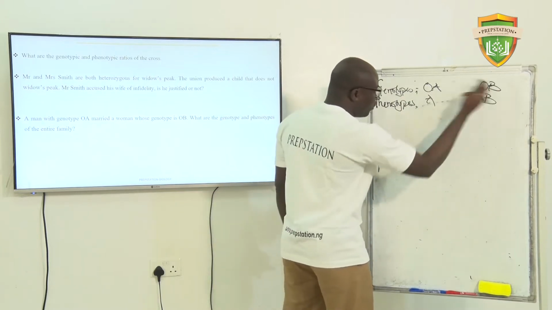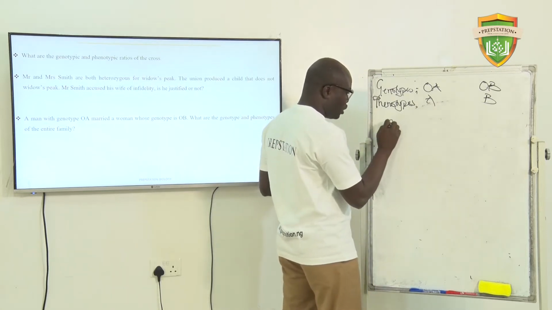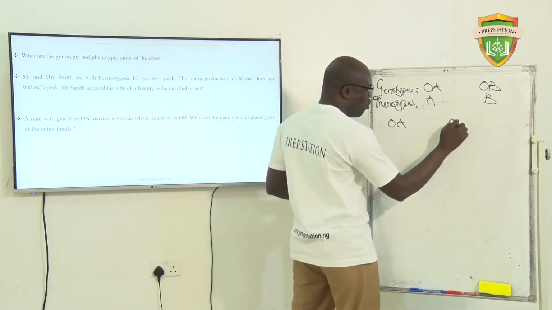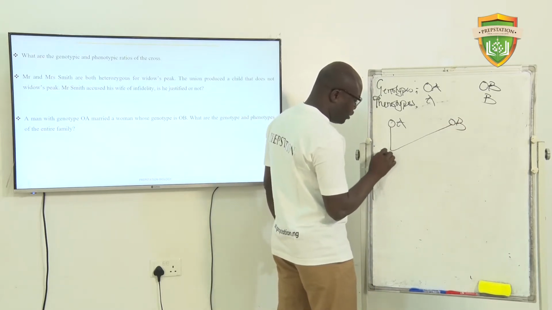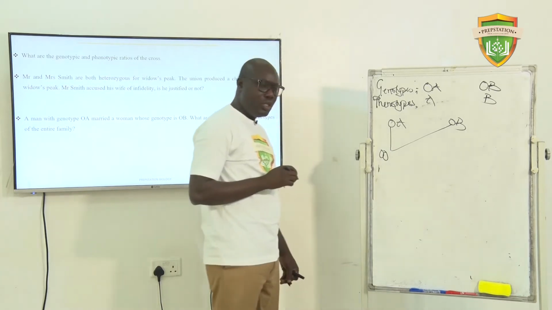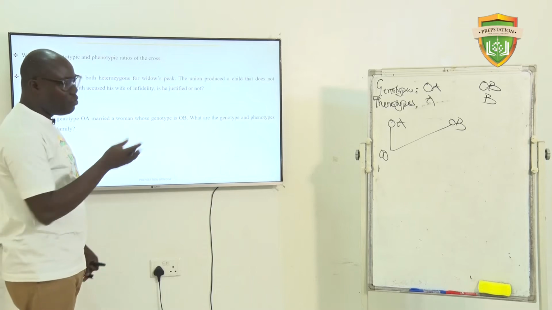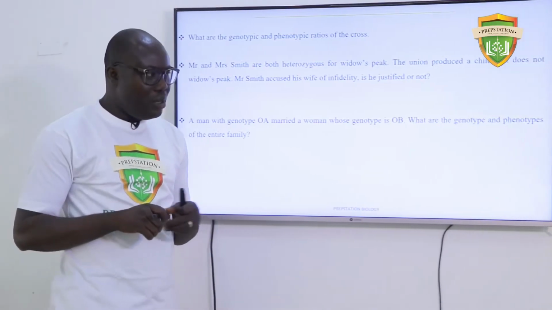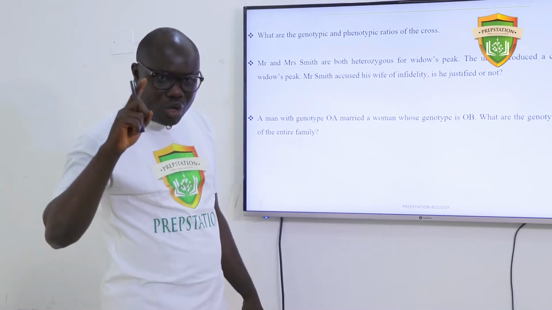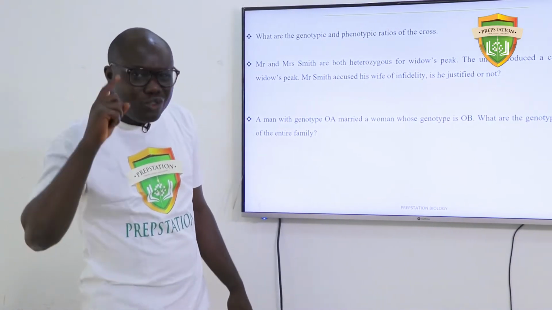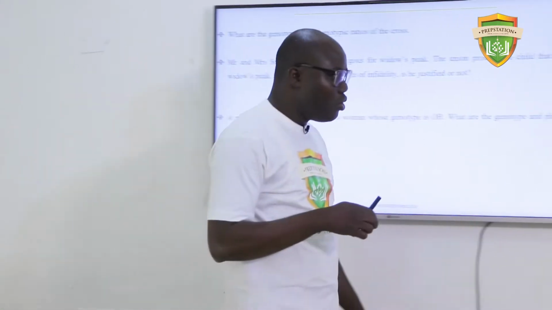Okay, so let's do the cross to get what will now be the genotype of the children. OA and OB. Let's see. This one and this one, so this child is going to be O. The blood group is going to be O. Let me quickly give you this. I hope you know that the best blood group is O. And it's not just ordinary O, it is O negative. Please stay with me. It is O negative. We won't go into that.